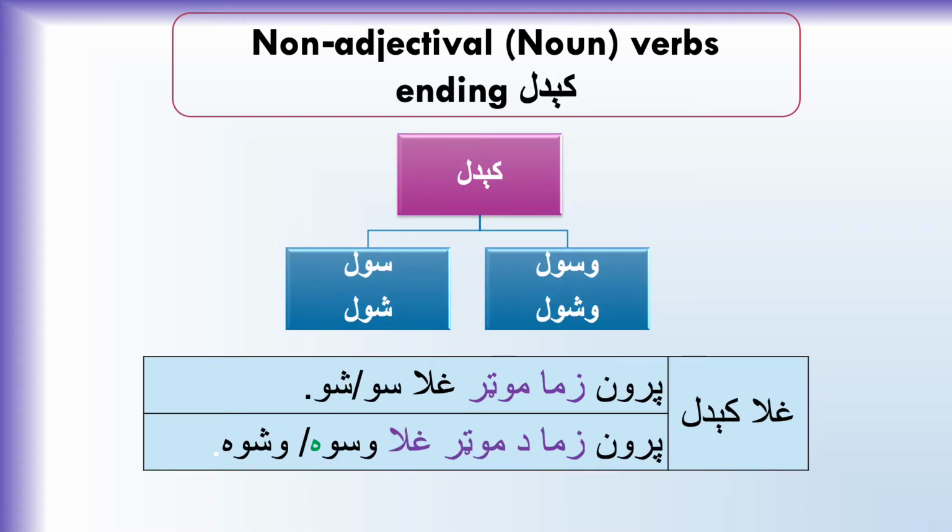What I just discussed in the earlier slide is also applicable to the Kaidal verbs of non-adjectival roots. The Kaidal part of the verb changes to waswal or swal depending on the context. For example, Parun zma motor ghlasu versus Parun zma the motor ghla waswa.